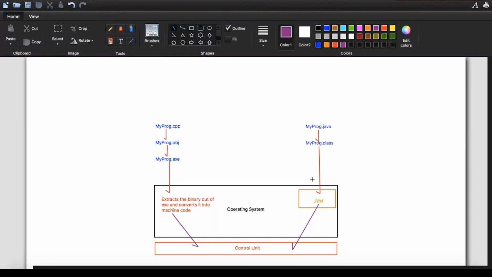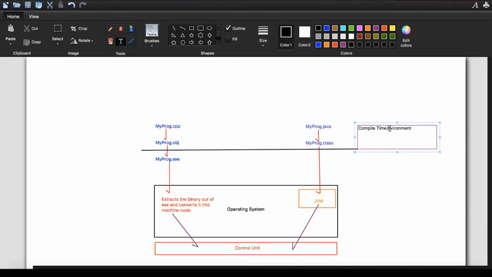You can see two different flows for the same operating system. And for Java, you don't come up with the end product. You directly give the juice to the JVM. And JVM will process this juice and convert it into the machine code. So what the OS was doing is now done by the JVM. How was the OS doing it? The OS was extracting the juice out of the container first, whereas the juice is directly given to the JVM in case of Java.